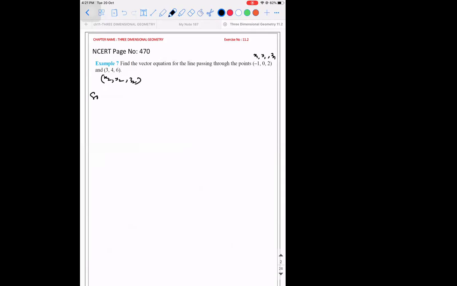So what will be the equation, guys? R vector is equal to a vector plus lambda times b vector minus a vector. If you take this as a, then this would be b. So R vector is equal to, what is a vector? Minus i cap plus 2k cap.